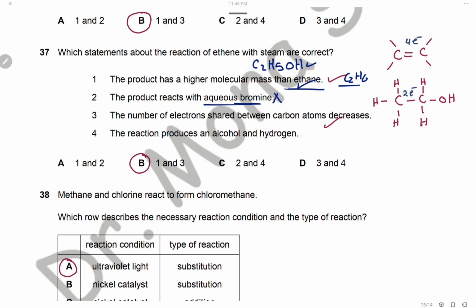Statement 3: the number of electrons shared between carbon atoms decreases. This is correct, because in ethene we have a double bond between the carbon atoms, so 4 electrons are shared. In ethanol we have a single bond, so only 2 electrons are shared. The number of electrons shared between carbon atoms decreases. 3 is correct. Statement 4: the reaction produces an alcohol and hydrogen. This is wrong. An addition reaction produces only one product. The reaction of ethene with steam produces only ethanol. So 1 and 3 are correct, and the answer is B.